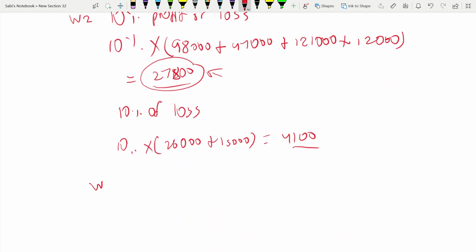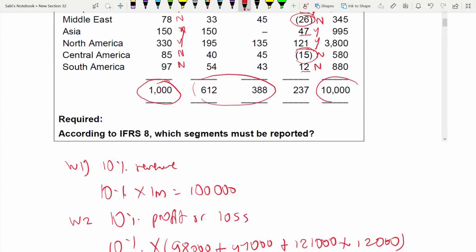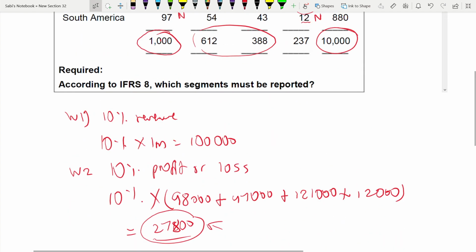Working 3, 10% of assets. So assets is 10 million. If you apply 10% on 10 million, it will be 1 million.